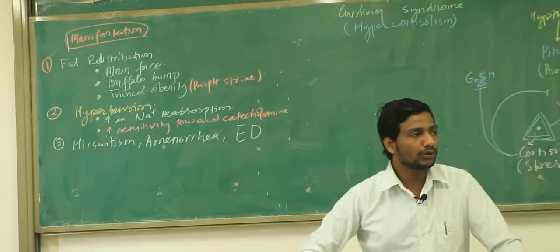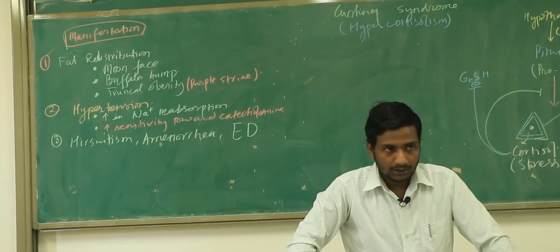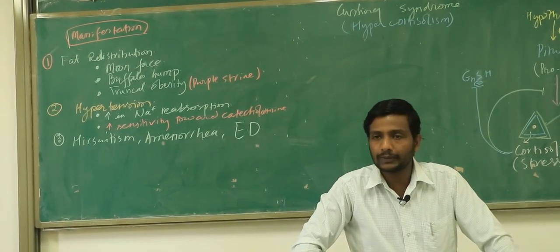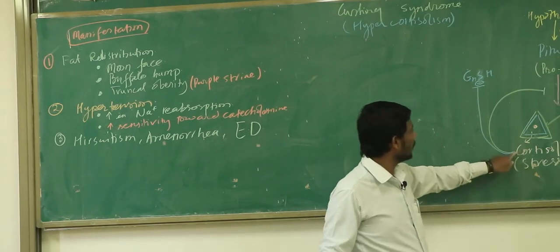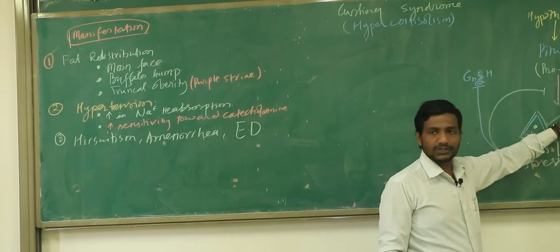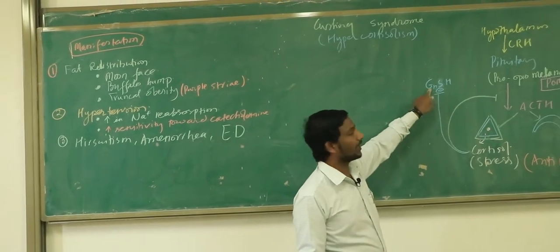So if there is a high amount of cortisol, there will be the negative feedback to which one? Gonadotropic stimulating hormone. So don't forget, a high amount of cortisol is not only going to give the negative feedback to ACTH, it is also going to give the negative feedback to which one?